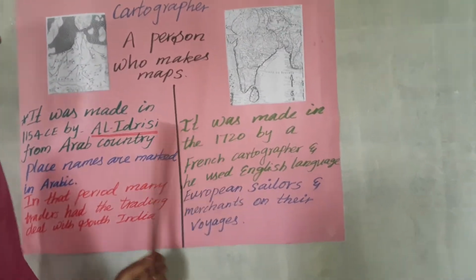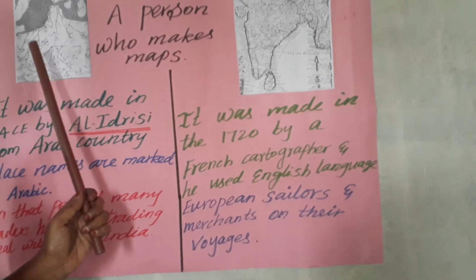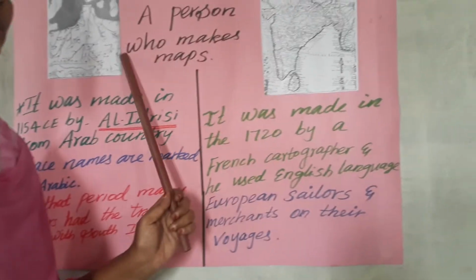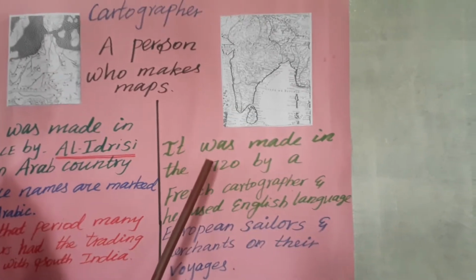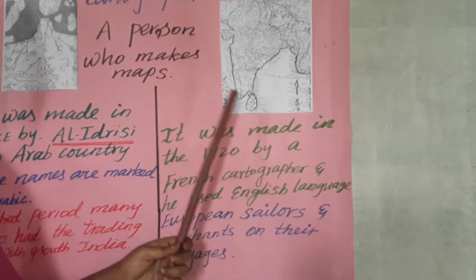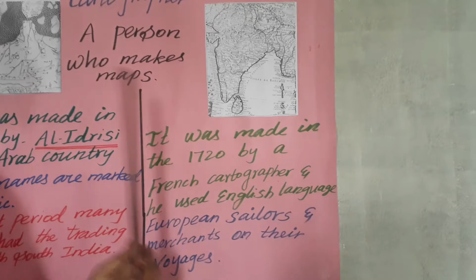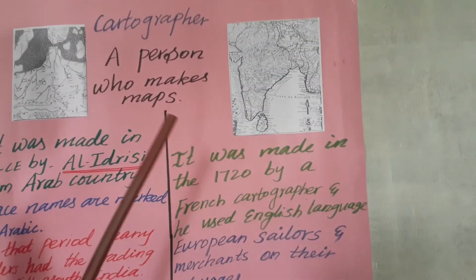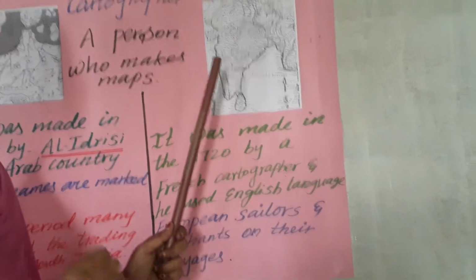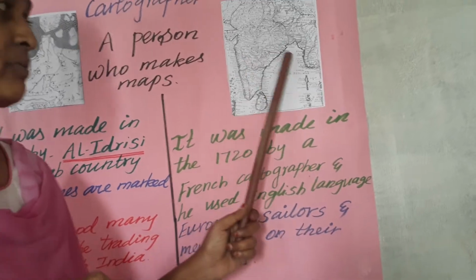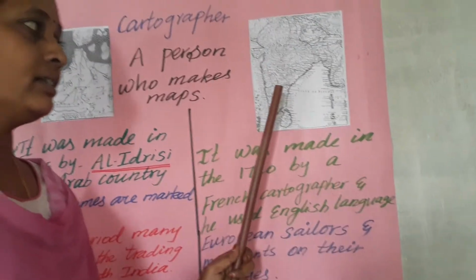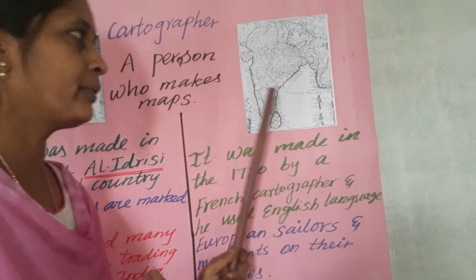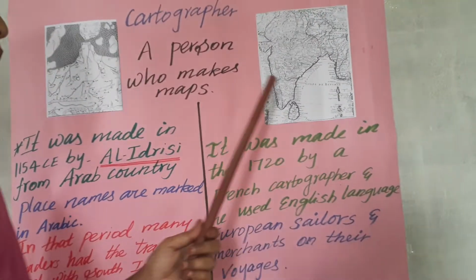Almost 600 years difference between the first map and the second map. This map also missed some small details, but they tried to draw a somewhat correct map. So who used this map?